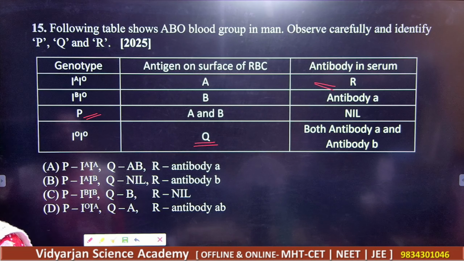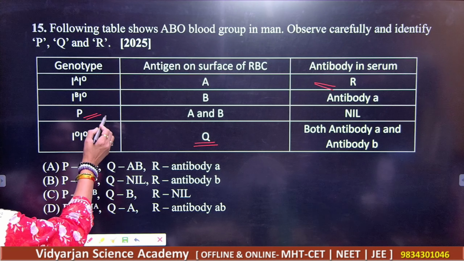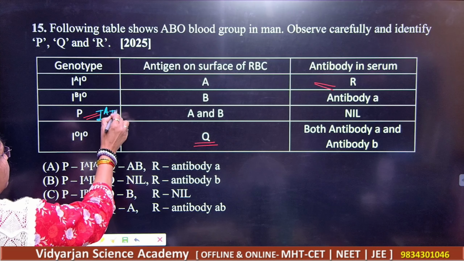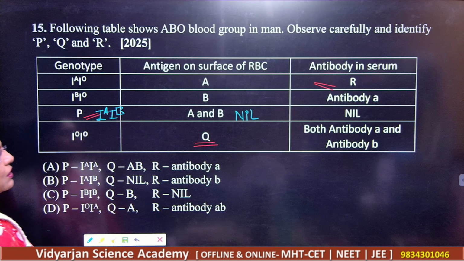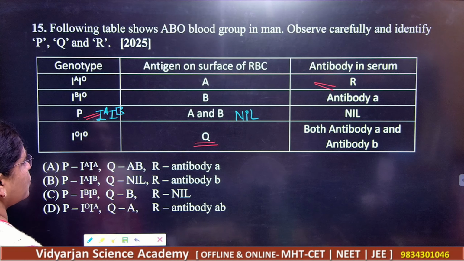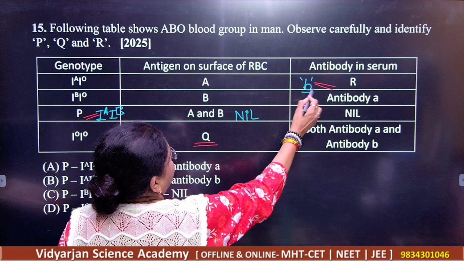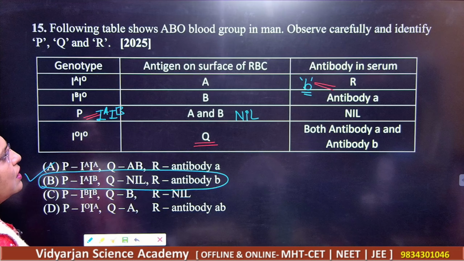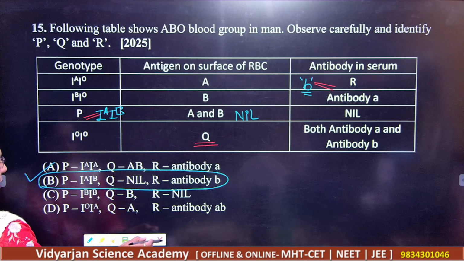Okay, that is question number 15. You know that for AB, what should your answer be? IA, IB. Got it? And here there will be nothing on the surface of this one. And what should be there in R? R will give you the antibody for B. Okay, so what should be your answer? Your answer here is this. So these are the things to remember. Next.